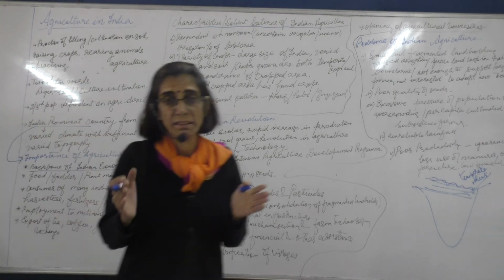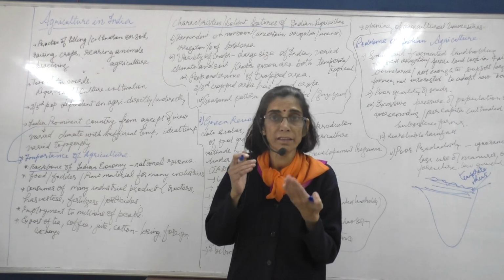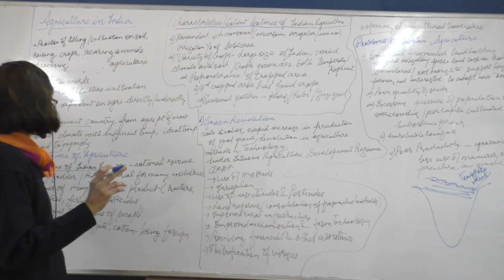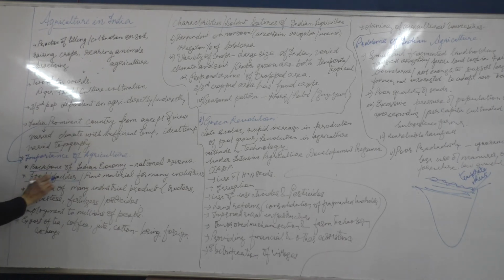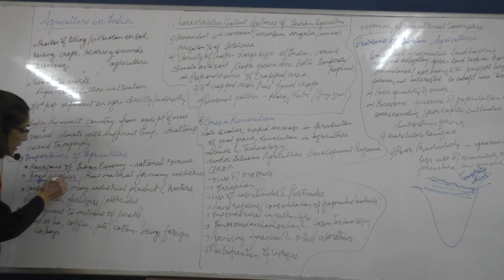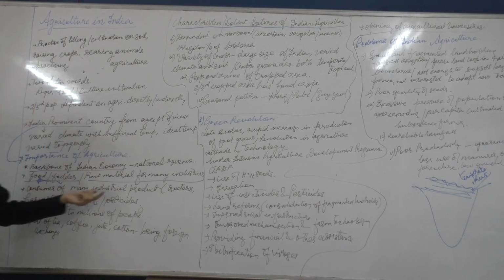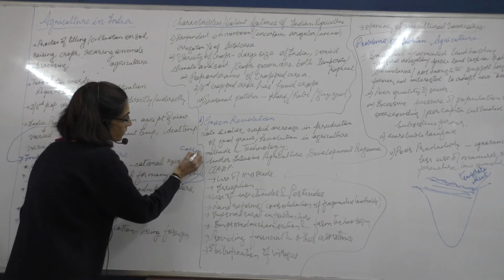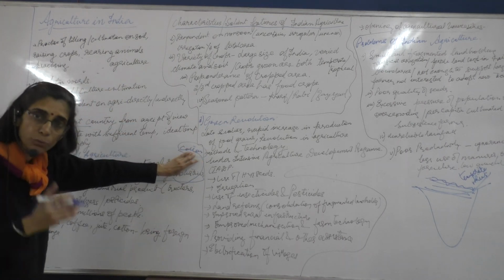It is one thing which is giving a large part of Indians their income, and the government is earning through agriculture a large part of its revenue. Secondly, other than this, it not only provides us with food and fodder for the animals, as well as food for a livelihood, but along with that it also provides raw materials for the industries. When we say raw materials, we say cotton textile. So cotton textile, when we are saying, the cotton is being brought from the agricultural base. Cotton is obtained through agriculture.